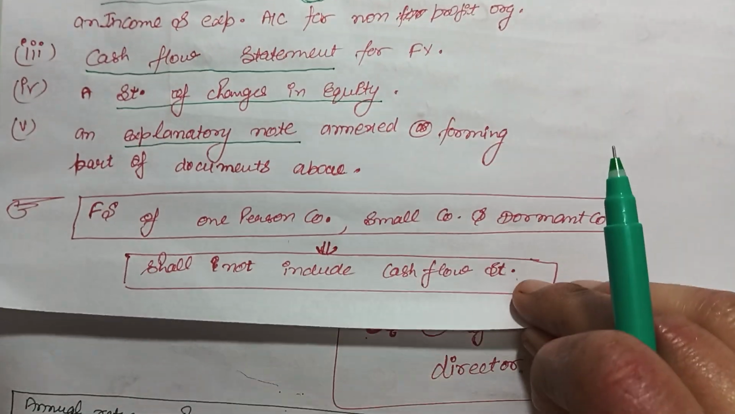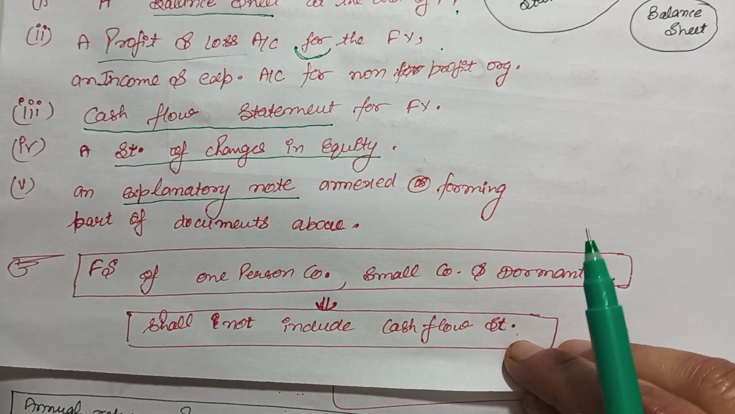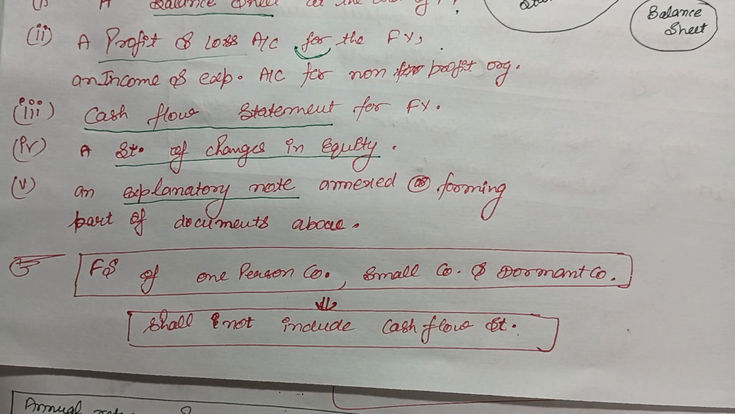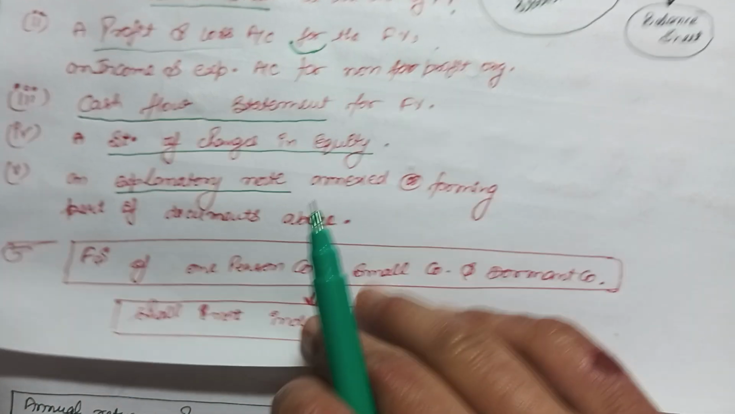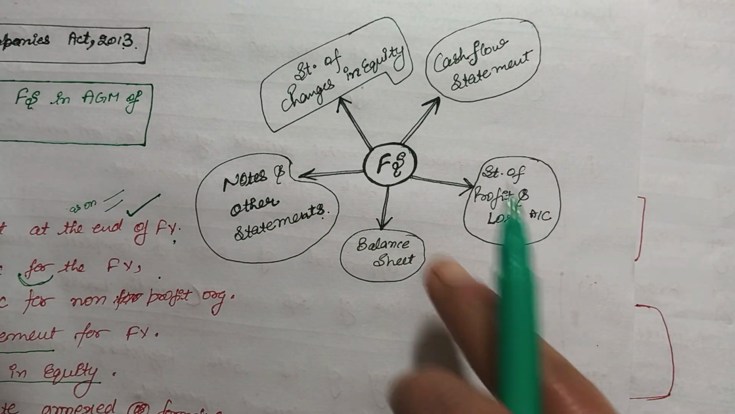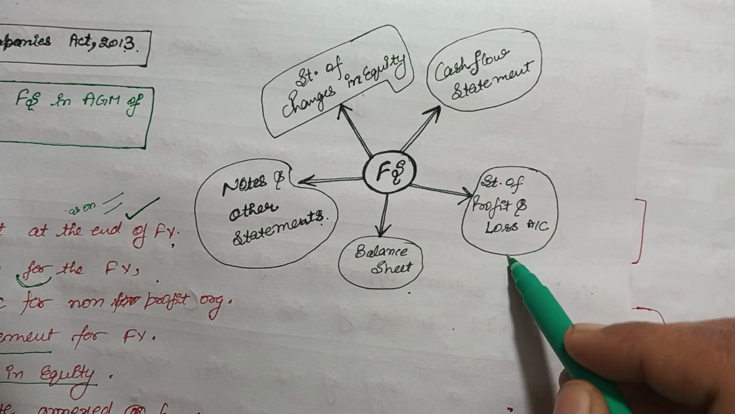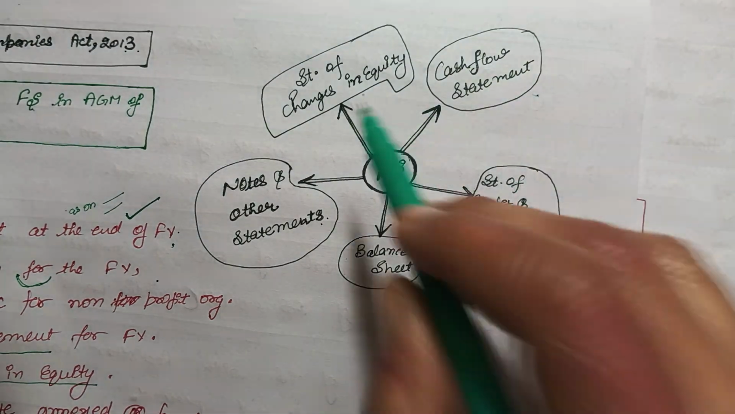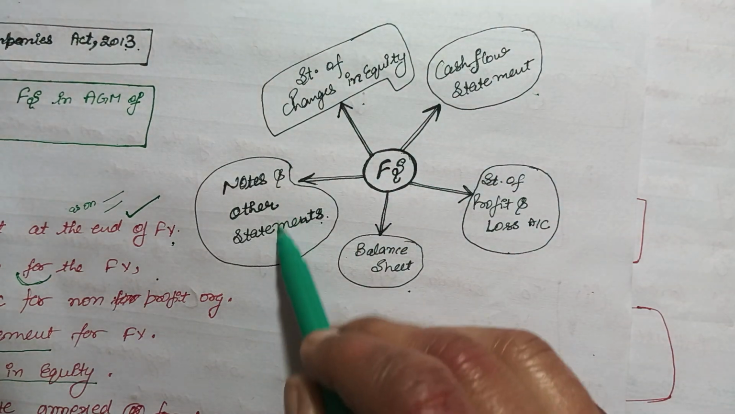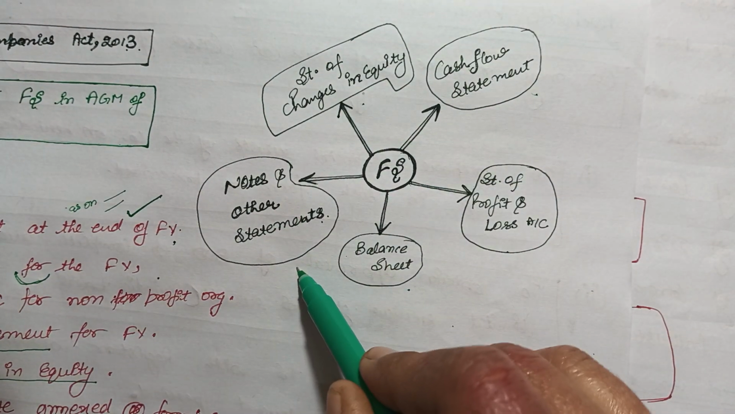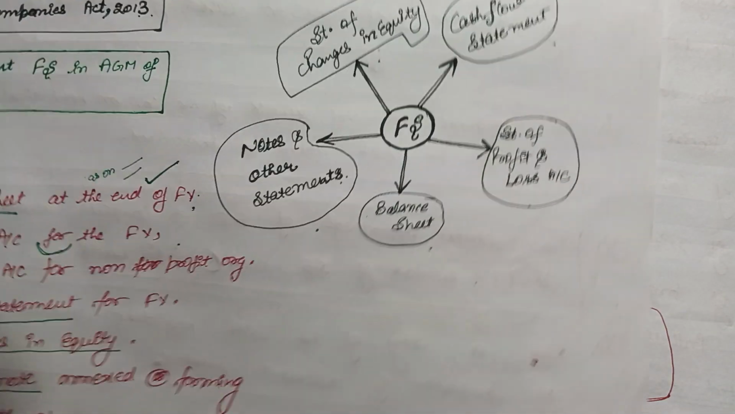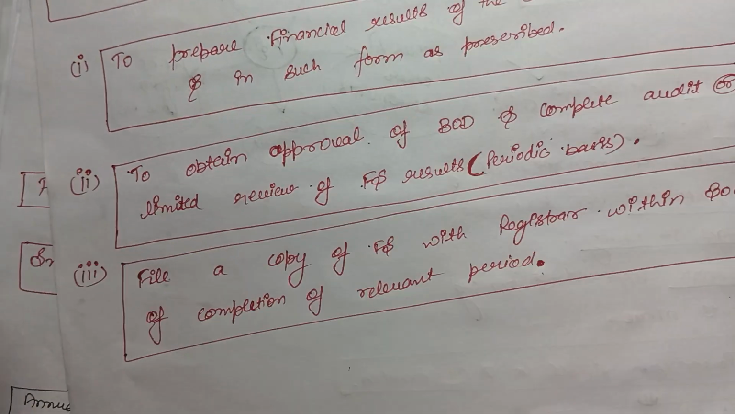But in the case of the financial statements of a one person company, small company, and dormant company, they shall not include a cash flow statement. Okay, so in these companies, cash flow statement is not necessary. So here I have made a chart of what is included in financial statements, that is balance sheet, P&L, cash flow statement, statement of changes in equity, and notes and other statements. Okay, now come to the next topic.